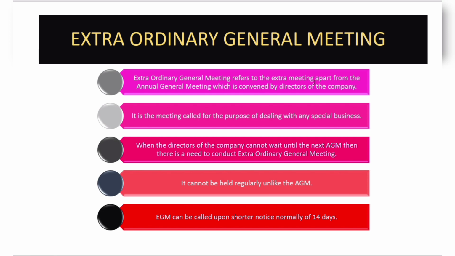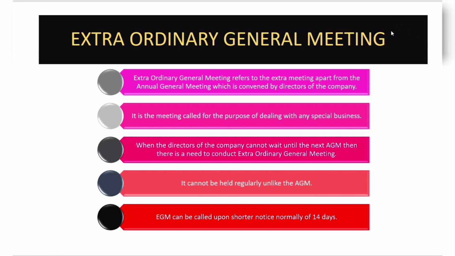I have just discussed what all special business and ordinary business include. These are the four topics which will be discussed in the annual general meeting: financial statements, appointment of directors, appointment of auditors, and declaration of dividend. Other than this, matters regarding bonus and CSR activities will all be discussed in special business. That's nothing but the special resolution. Clear? For ordinary business, ordinary notice; for special business, special notice. Okay, the revision of both is also done now.